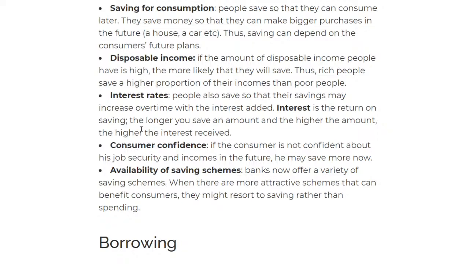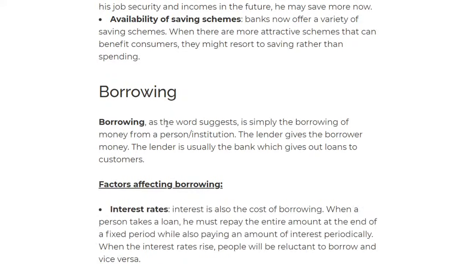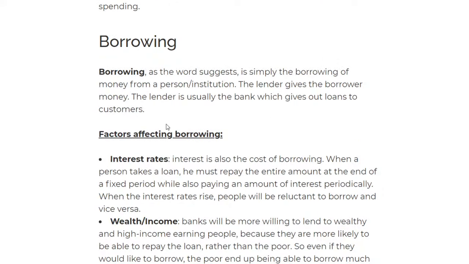Let's move on to borrowing. Borrowing is basically just like its English name. It just means borrowing from a person. In English they tell you not to use the same word to explain, but it's self-explanatory. Borrowing: to receive from a person or institution. Yeah, that's a good version. So the lender will give to the borrower, and that will be that.